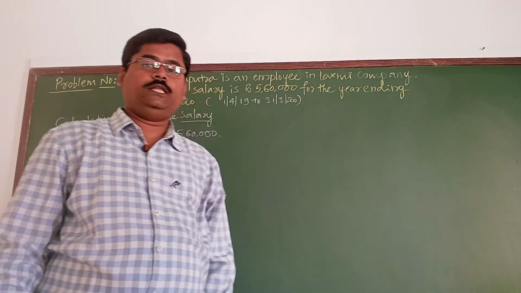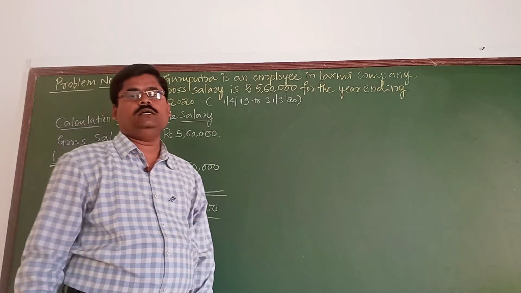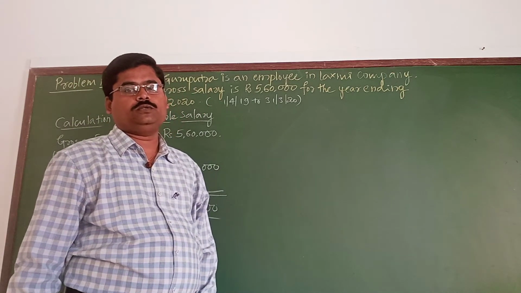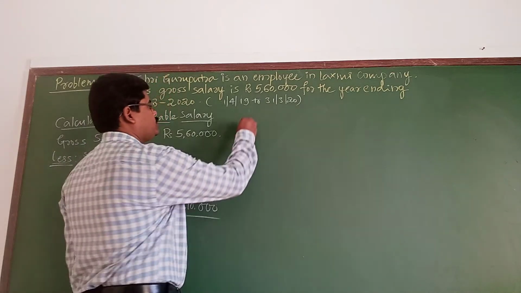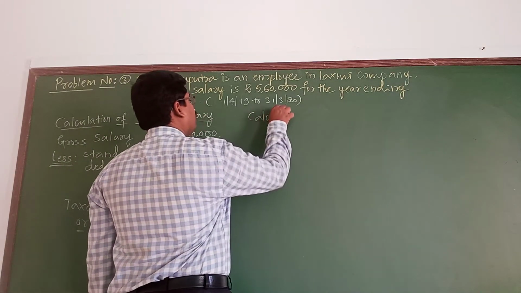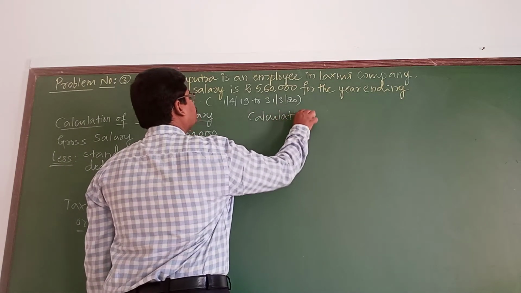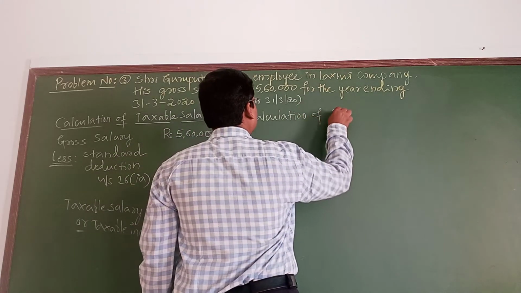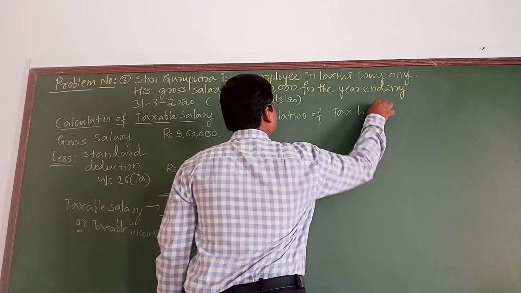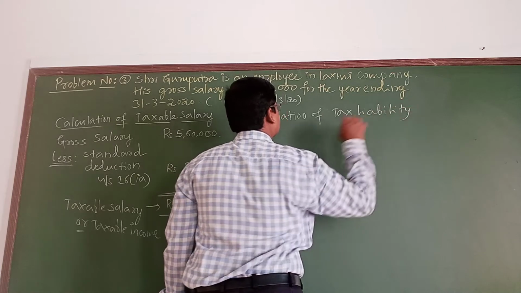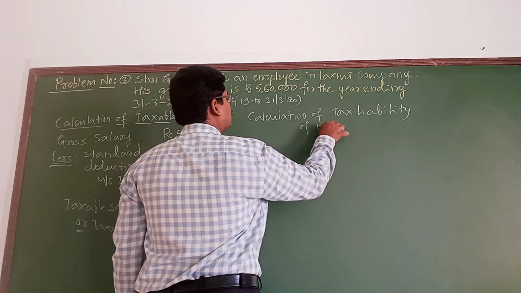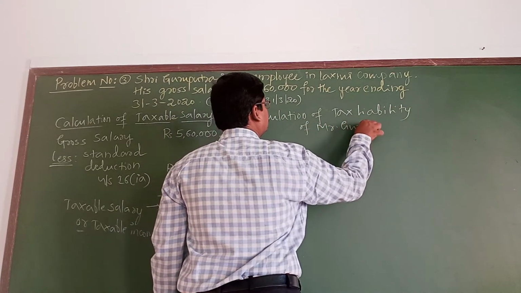Now the next step will be we are going to consider the slab according to their rates. That is why calculation of tax liability of Mr. Guruputra.